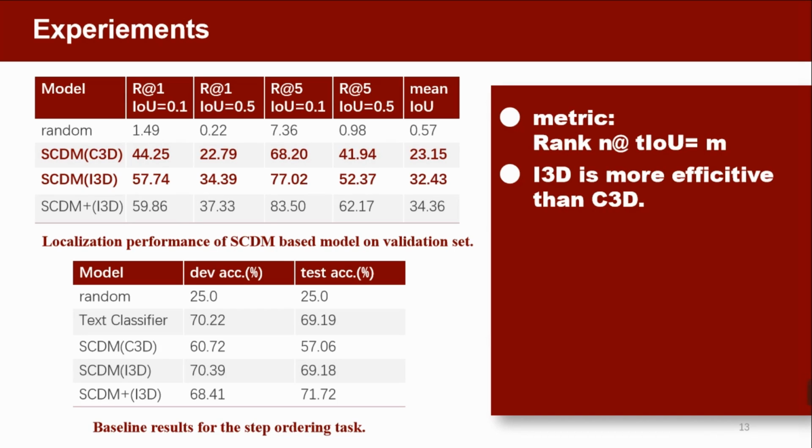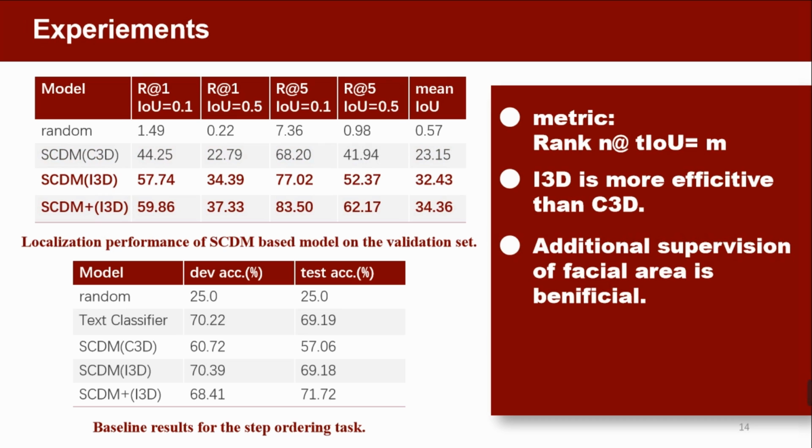We compare two widely used video features, C3D and I3D. Both features of the YouMakeup dataset are released online. The results show that I3D features are more effective than C3D features. Furthermore, comparing SCDM Plus and SCDM, utilizing facial area as additional supervision can boost the localization performance, which demonstrates that it is beneficial to make use of grounded and detailed information in the fine-grained localization task.